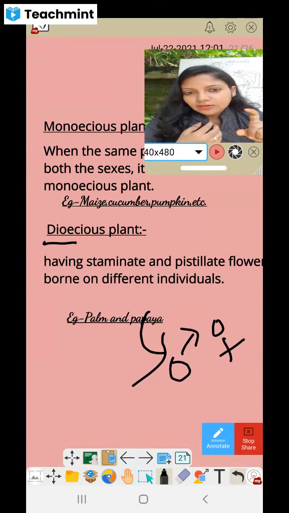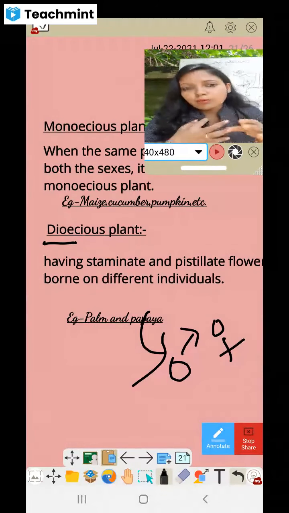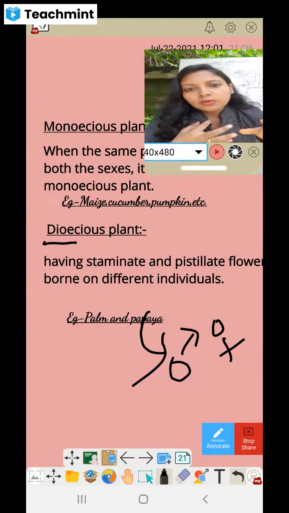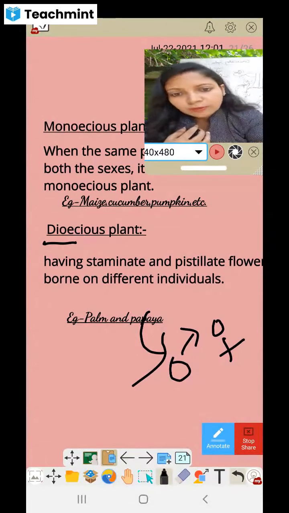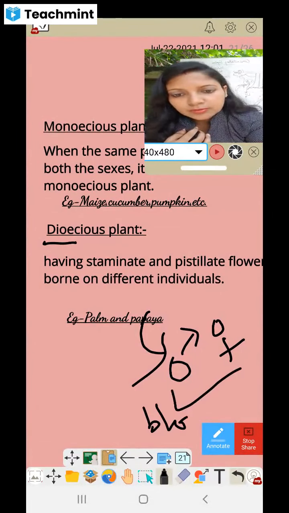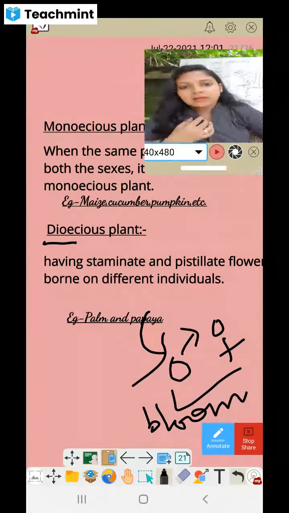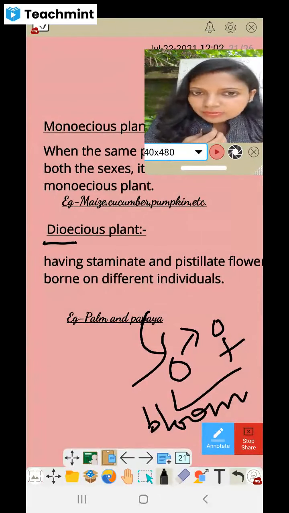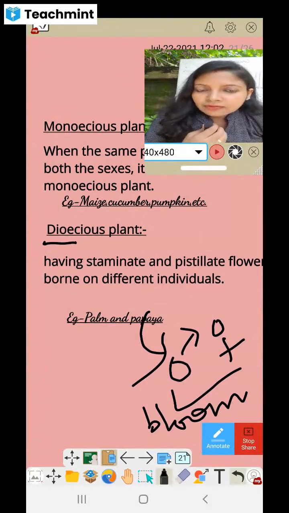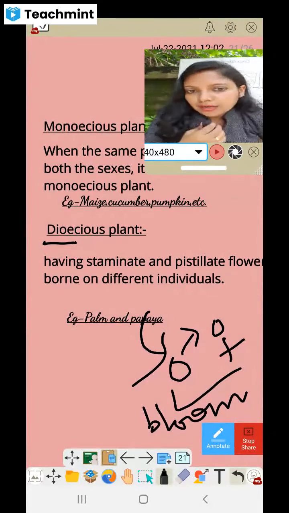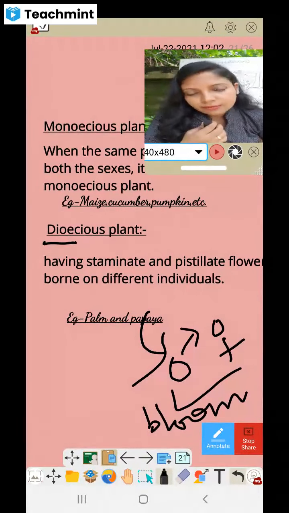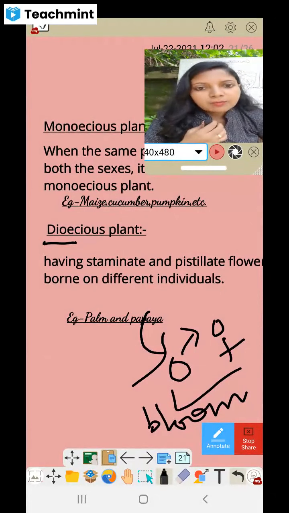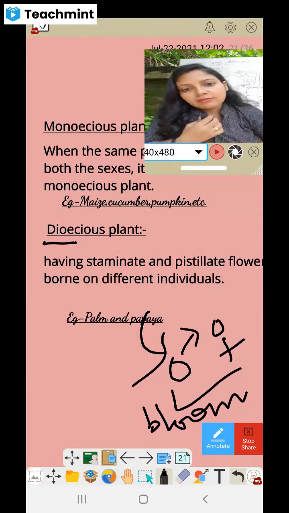But in the case of the male plant, they bloom for a longer time, but they will not produce the fruit. Means both of them bloom, okay, but male is for a longer time, female is for a shorter period. And even if you see the bloom in the male plant, there is no fruit produced. And in the female plant, the fruit is produced. You can see the papaya fruit. So these are female plants, okay.